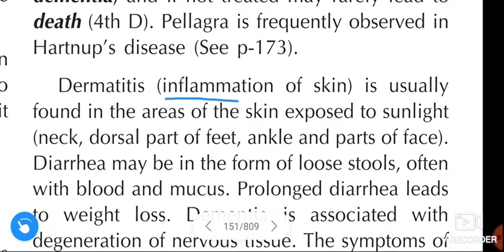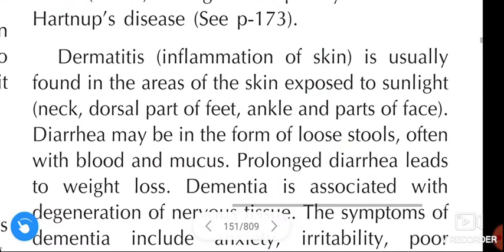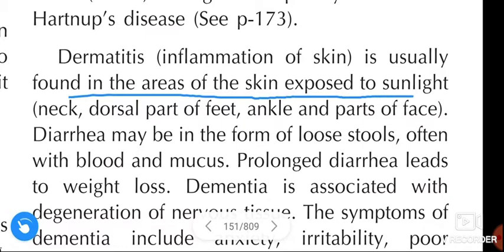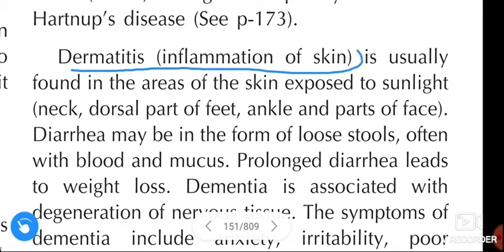Dermatitis is inflammation of skin. Dermatitis is usually found in the areas of skin exposed to sunlight. And what are those areas? Like the neck, dorsal part of feet, ankle, and parts of face. Dermatitis is nothing but inflammation of skin.